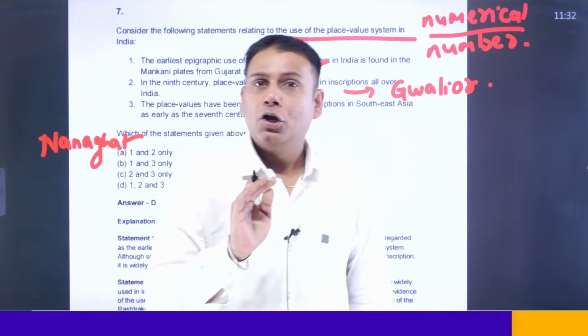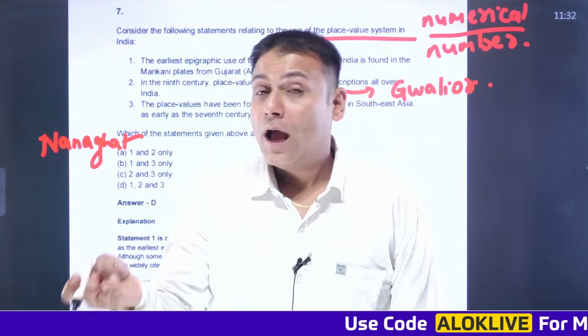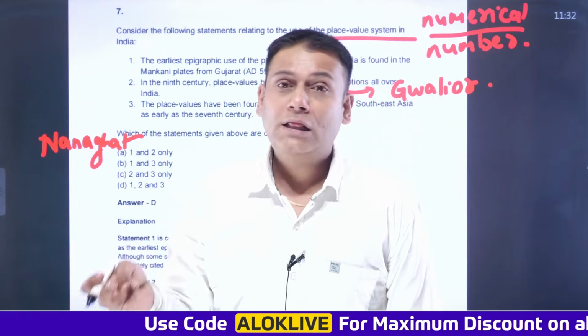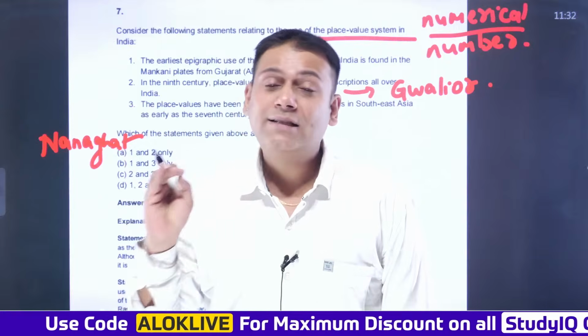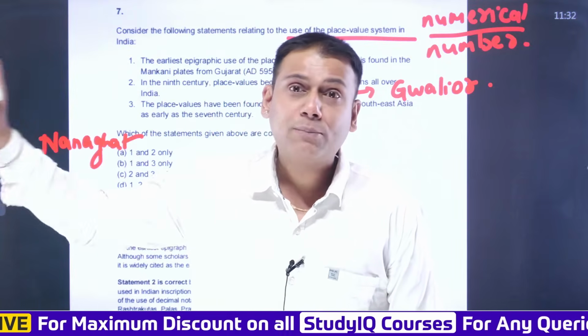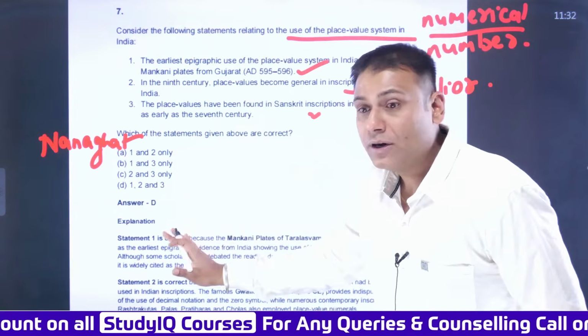Is that clear? Apart from this, Ashoka's rock edicts, you have to go through them. Apart from this, Ashoka's pillar inscriptions are very important. Then the Allahabad pillar inscription, or Allahabad or Prayag Prashasti of Harisena related to Samudragupta, is again important. So you have to go through the important inscriptions.